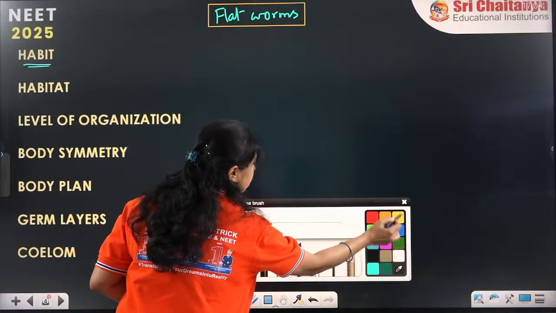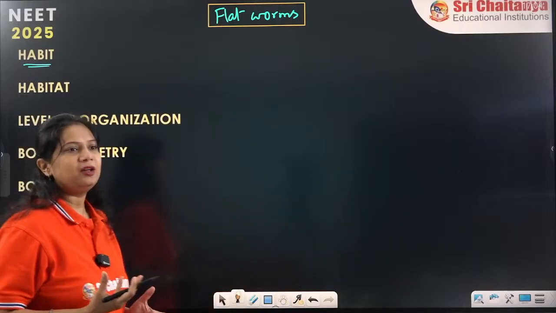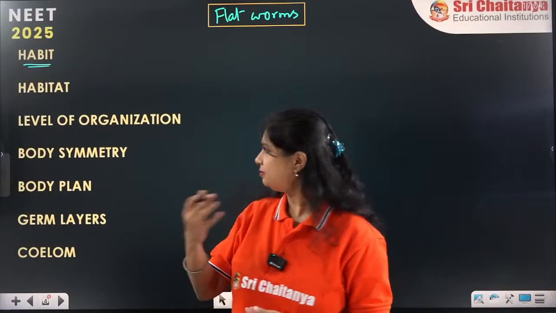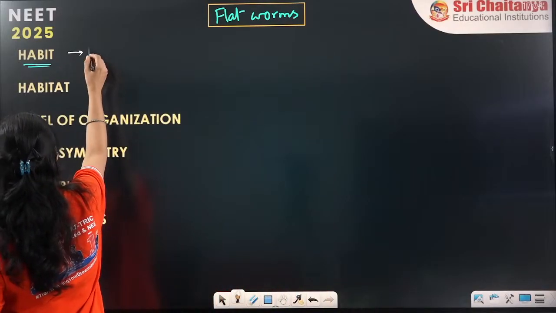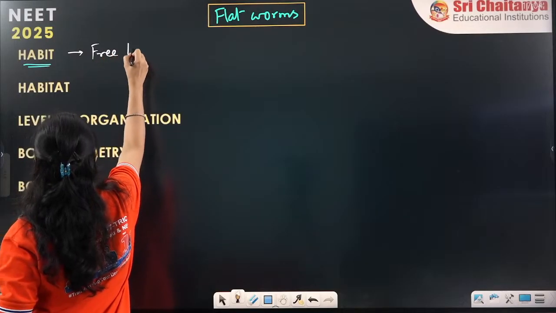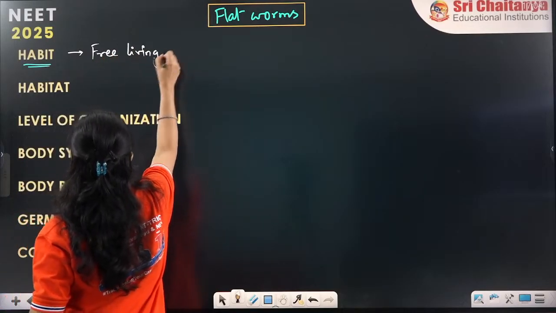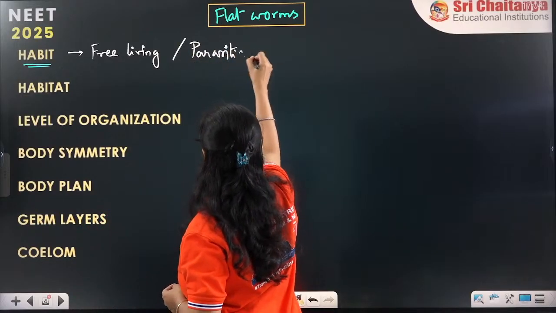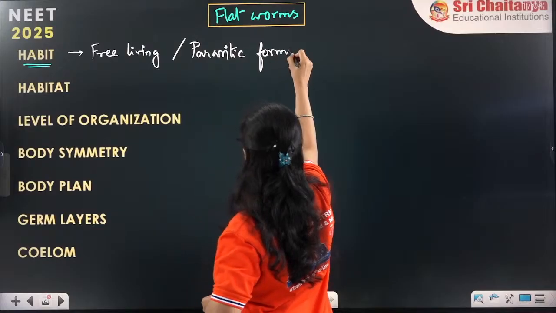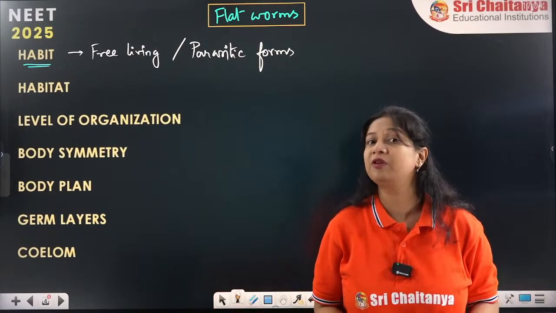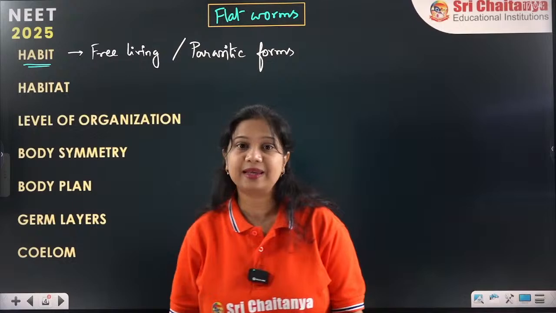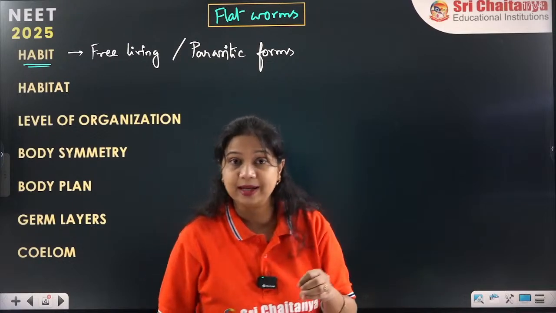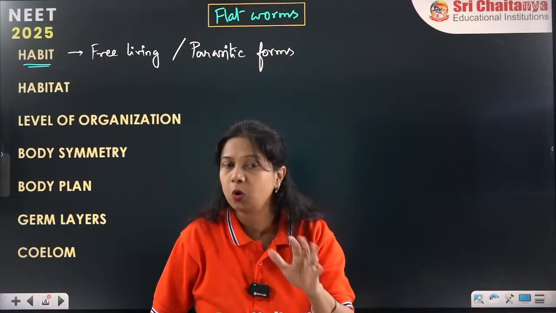In the habit we will describe whether it is an organism which has a different type of lifestyle. Some of them can be free living organisms and some of them can be parasitic forms. Free living means they can live freely wherever they want. Parasitic form means they are present inside a host body.